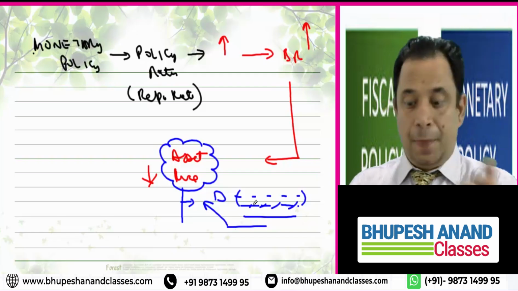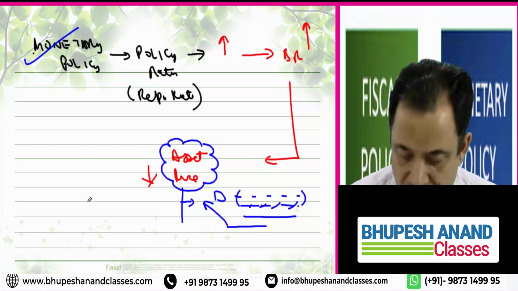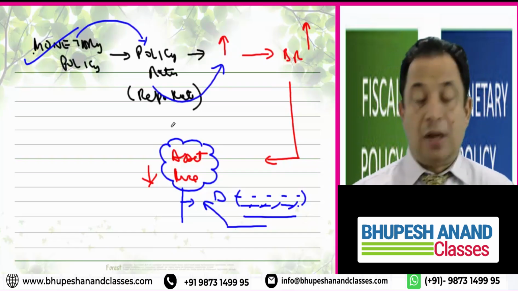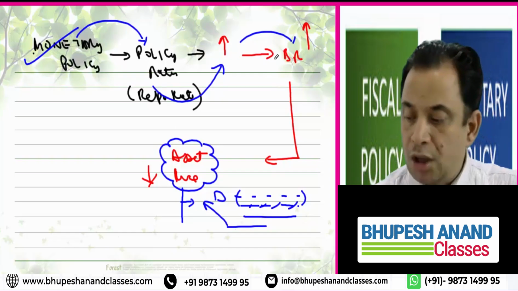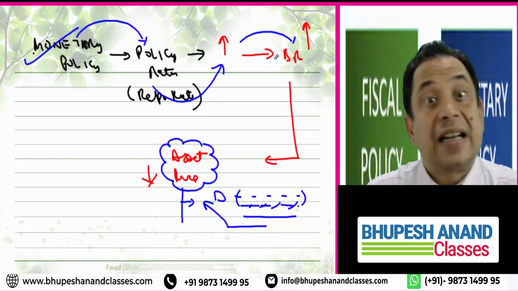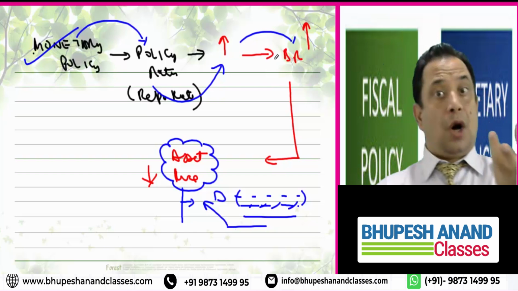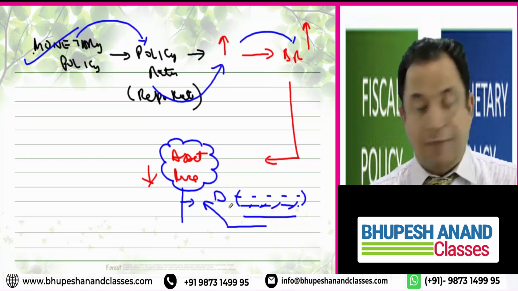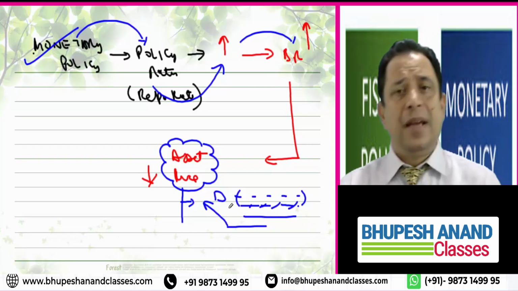You getting my point? So the journey starts from here. Monetary policy. Whenever there is a case of monetary policy, I change policy rates. If I increase the repo rate, due to that borrowing cost will increase, and due to that, asset prices will decrease. Now there are two schools of thought on why asset price decreases. The first school of thought I have told you, that due to this there will be a decrease in the asset price. The second will be,